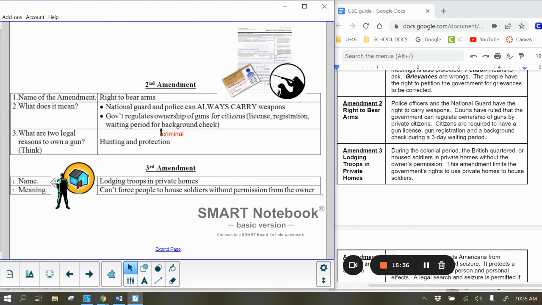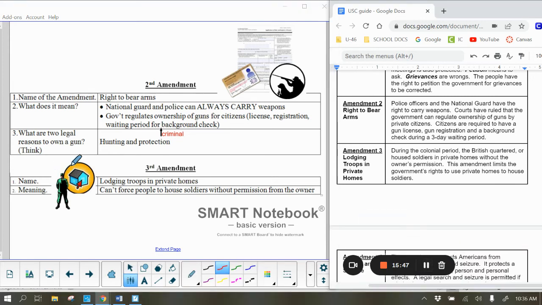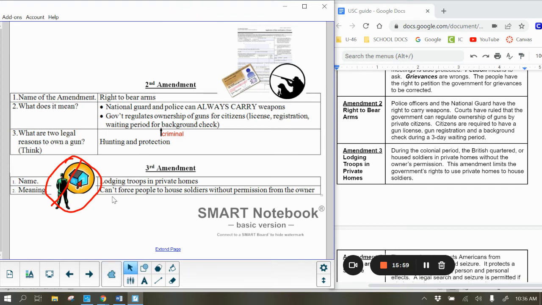And so here in my image, we have a soldier that we're looking like is going to be inside the home. And probably with this one, what we would want to do is something like this, where we would put a line through it, that you cannot be forced to house soldiers. I left that off originally so that we would be able to see that image back there behind, because I want you to be able to see what is there. Oftentimes when we put something like that in front of it, you won't be able to see what the actual image is. So they cannot force people to house soldiers without permission from the owner.